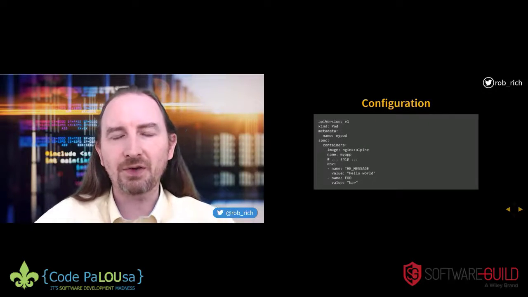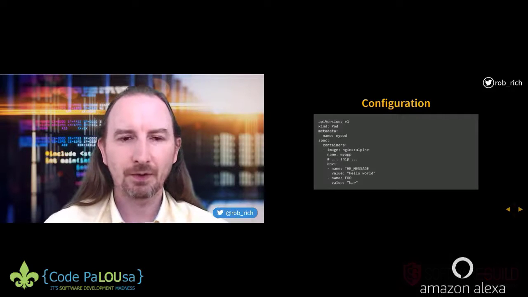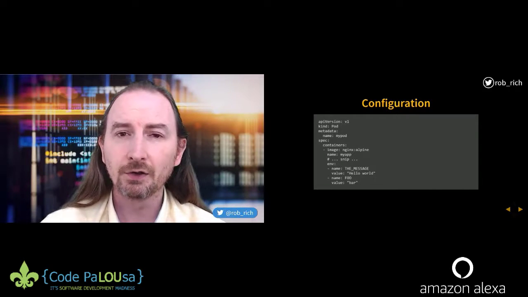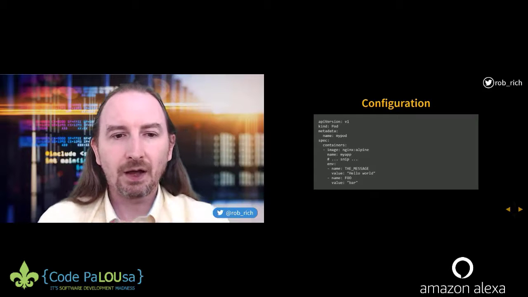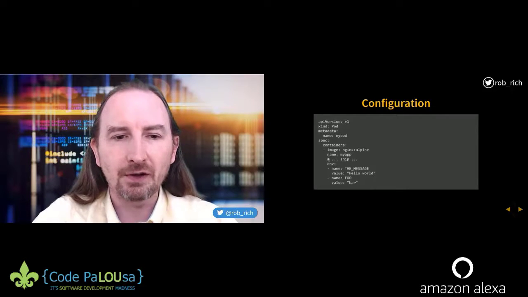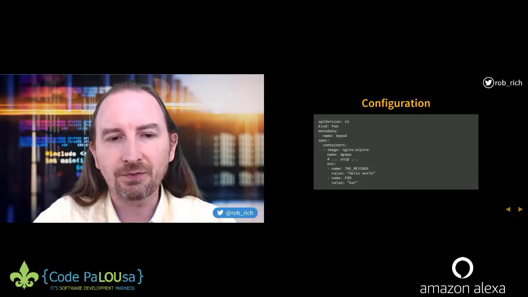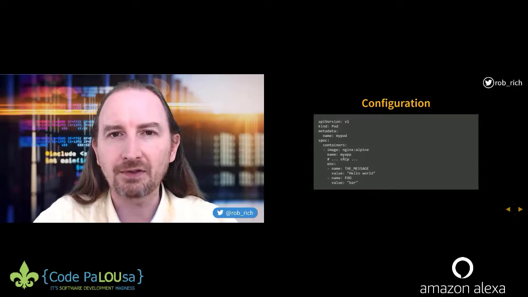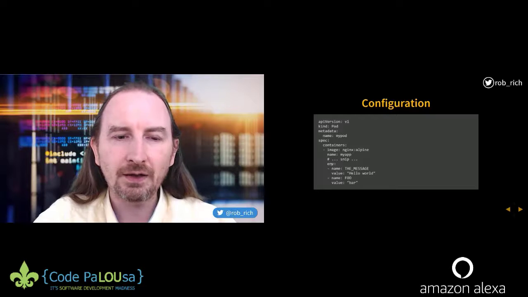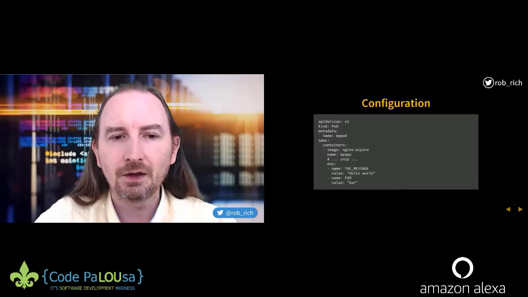So here's configuration data directly in the pod. I'm specifying other things associated with this: here's my image, my name. I may specify resource limits, I may specify other content. And then I have this environment section, where I have the names and the values that I would like for these environment variables.